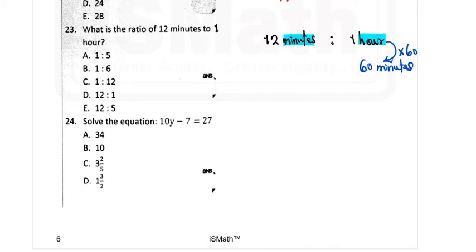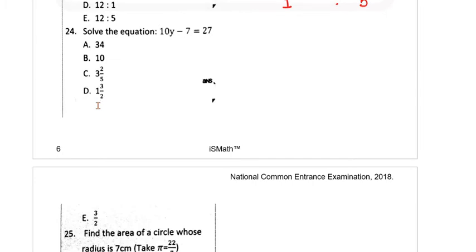Now this is ready to be reduced. So we have 12 minutes is to 60 minutes. So we can reduce this. Minutes will cancel minutes. 12 will go here once and 12 will go here 5 times. So your answer will be 1 is to 5. Let's look at question 24. Question 24 says solve the equation 10y minus 7 is equal to 27.